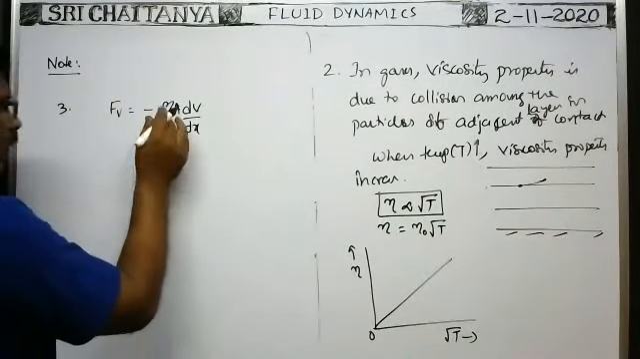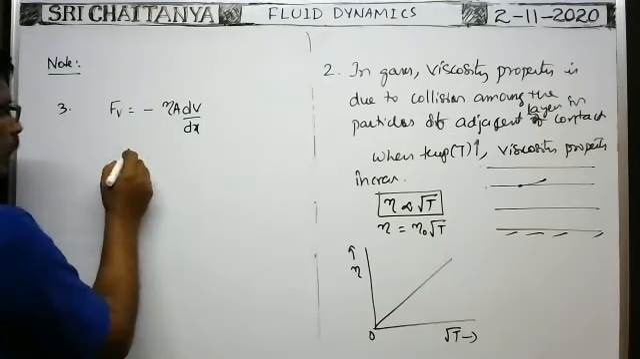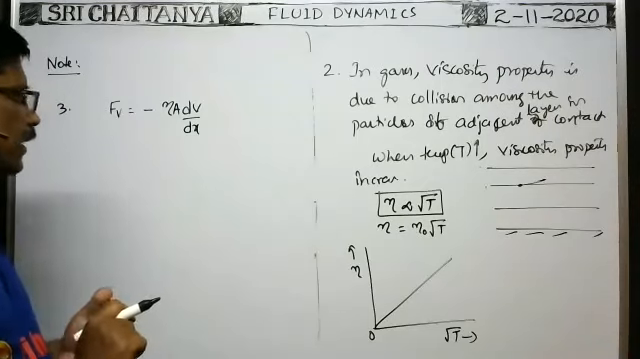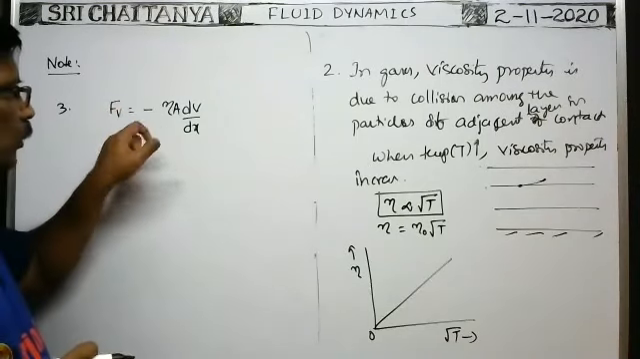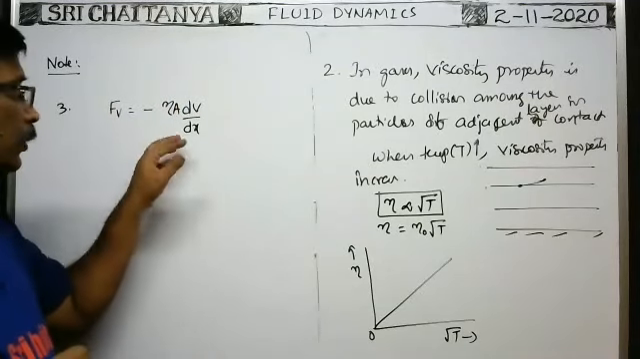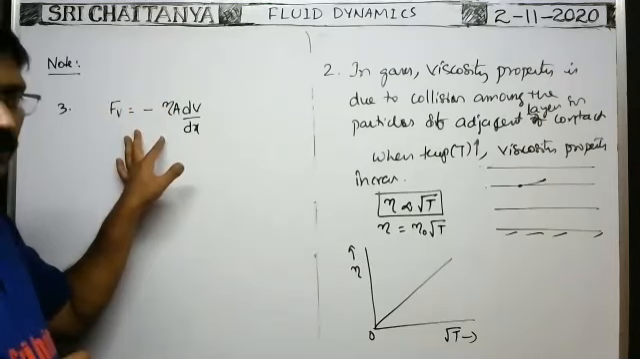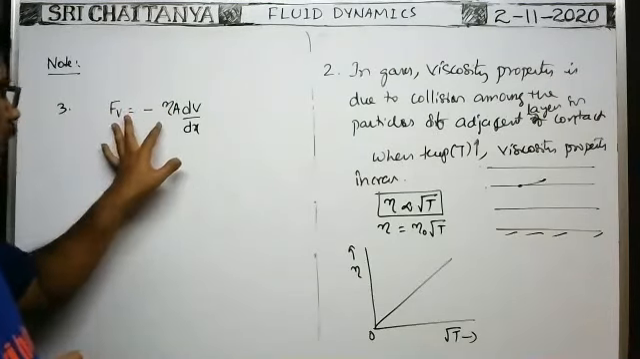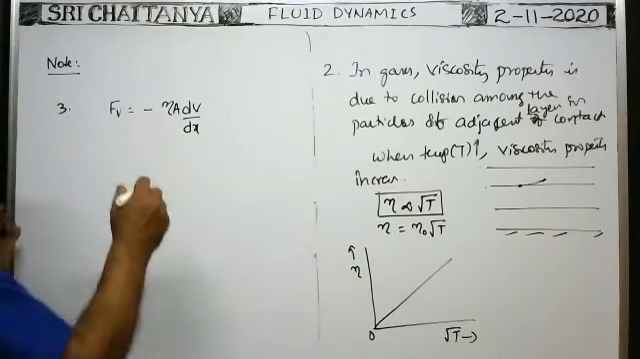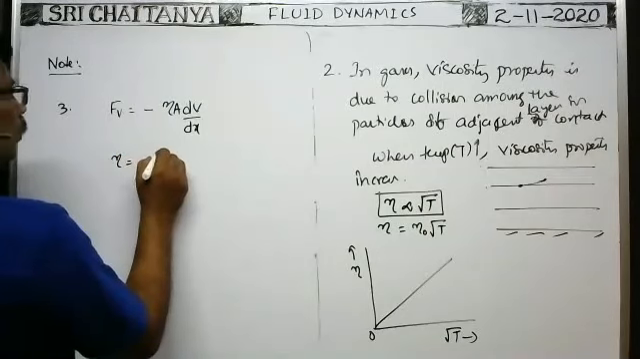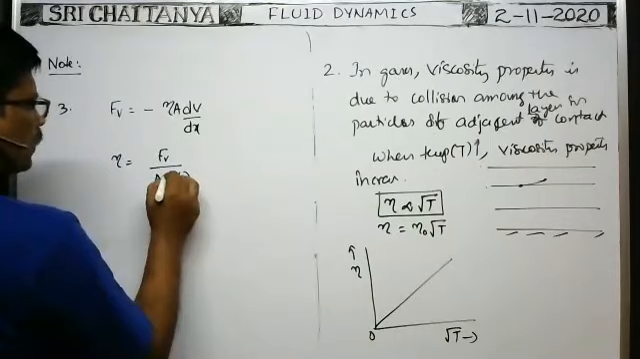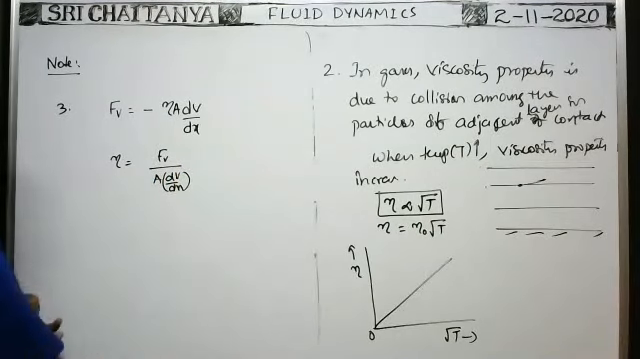Now we have to write the dimension formula of the coefficient of viscosity. In order to write it, first you write the formula in which the coefficient of viscosity is involved. So this is Newton's formula for viscosity of the liquid. You write this formula. Then, as we have to write the dimension formula of the coefficient of viscosity, you write eta is equal to Fv by A into dV by dx. Of course you need not write the minus sign.